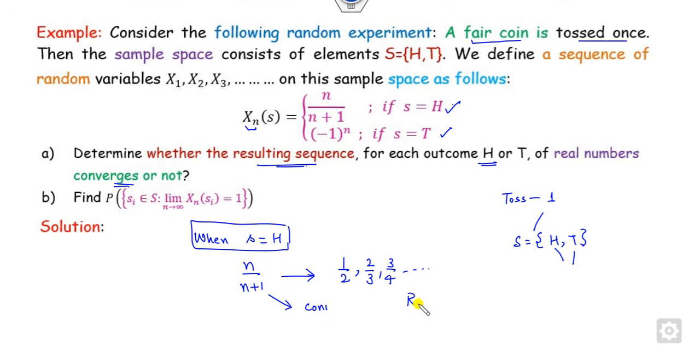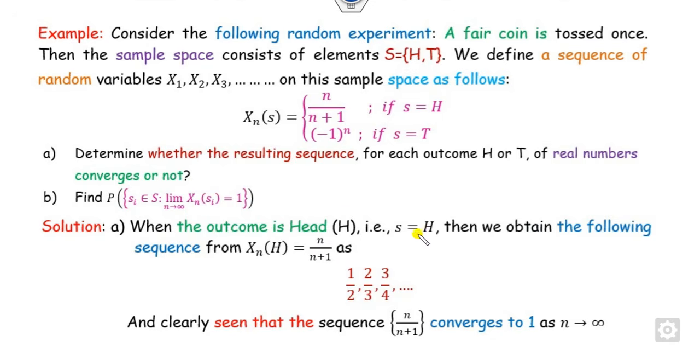You can apply the ratio test if you want, or any of the other tests. You can see when the outcome is head, then the following sequence is obtained, and you can easily see that this converges to 1. You can also see the limit as n approaches infinity for this. It is nothing but 1. So it means this sequence, when considered as a head, converges.